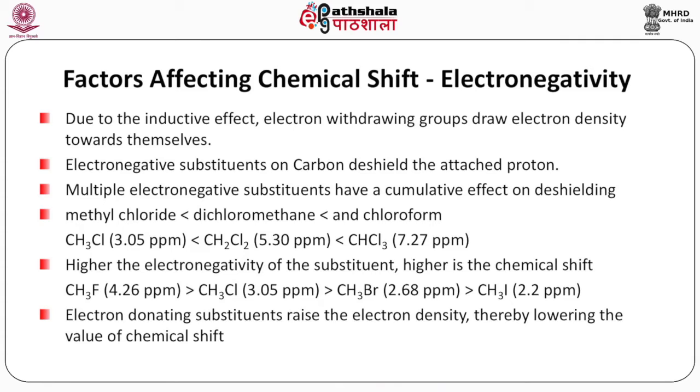So, as the number of electronegative chlorine atoms on the carbon increases, the attached proton goes further and further downfield. The higher the electronegativity of the substituent, the higher the chemical shift, as is seen for the halides. CH3F protons have 4.26 ppm chemical shift, CH3Cl 3.05, CH3Br 2.68 and methyl iodide 2.2 ppm. Electron donating substituents raise the electron density, thereby lowering the value of chemical shift.